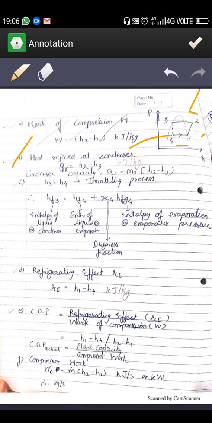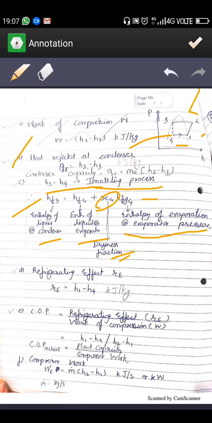So guys, some information is written here also, that HF3 is equal to HF4 plus X4 into HFG of 4, where X4 is the dryness fraction. This HFG4 is the enthalpy of evaporation. Enthalpy of evaporation, enthalpy of liquid, enthalpy of liquid at condenser, enthalpy of saturation. I already showed you how they are going to give this data in the numerical and how we are going to use it.